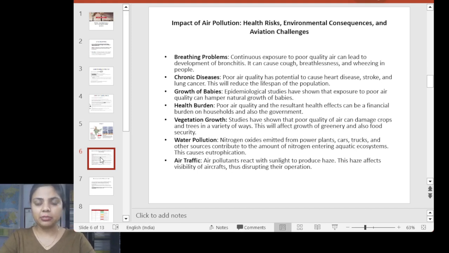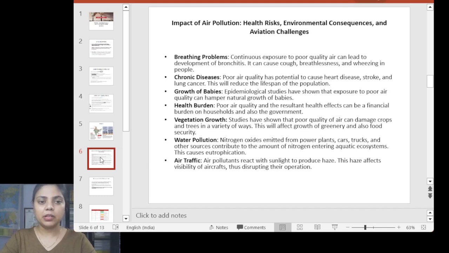Apart from that, health burden. I was going through one data point in which I read the out-of-pocket expenditure of Indians on health, according to the WHO, that is around 64%, and that is very high. So the health burden is also very high, and we can connect one more topic here, the insurance. If we talk about the insurance system, the success of insurance in India is not very high. People don't take insurance facilities, or they don't opt for them. That's another topic, but I'm just giving the reference here.